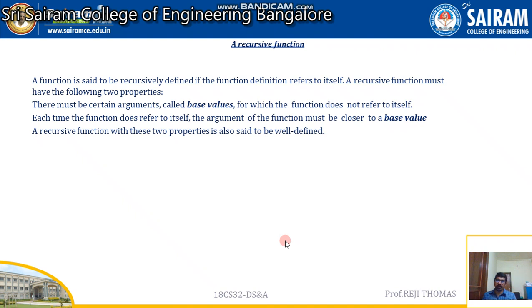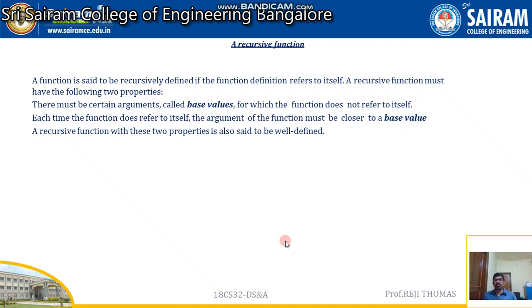If you don't write a base value, your recursive call is going to be an infinite recursive function which will never terminate. So what is the first thing? To write a recursive function, you have to find a base value where you are going to stop it, where you are going to terminate it.